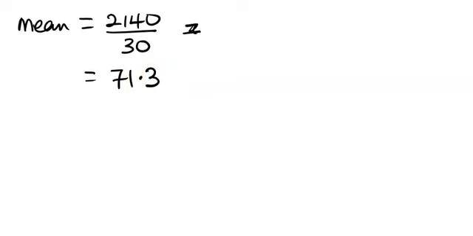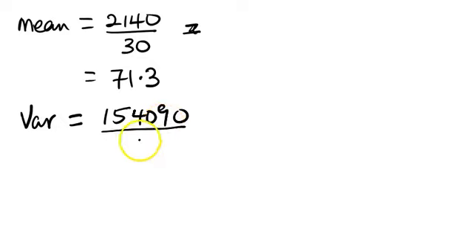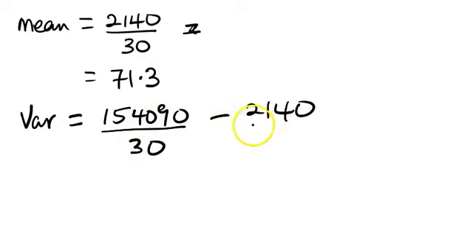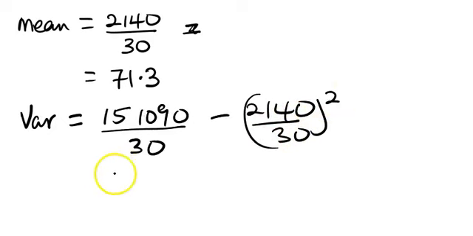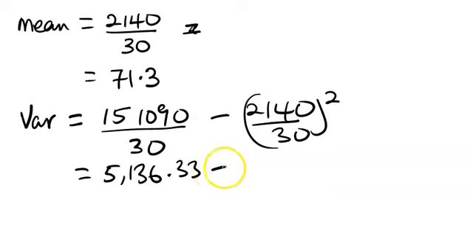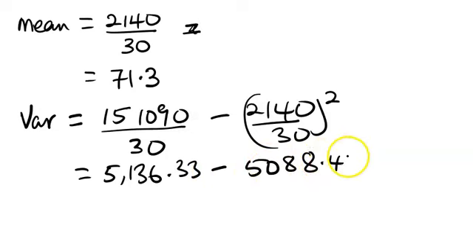So the variance, I've already stated the formula. The variance now becomes 154,090 over 30 minus 2140 over 30, all squared. When we simplify, we get 5,136.33 minus 5,088.4.